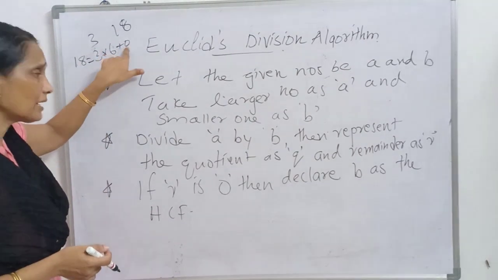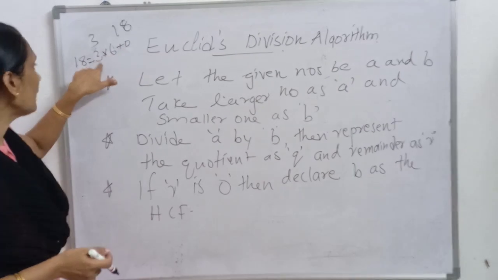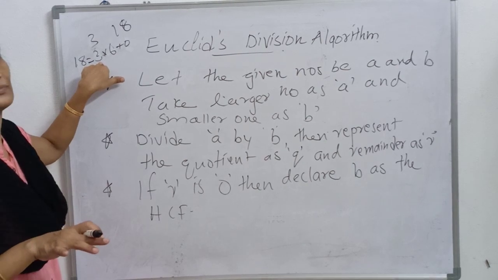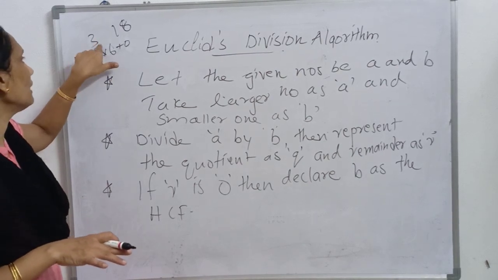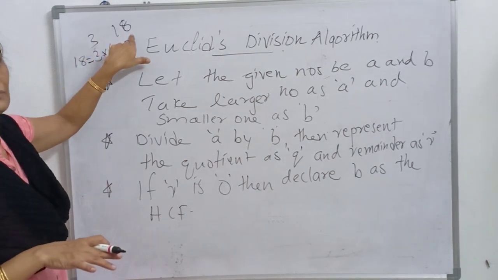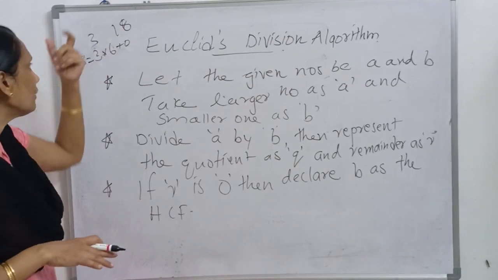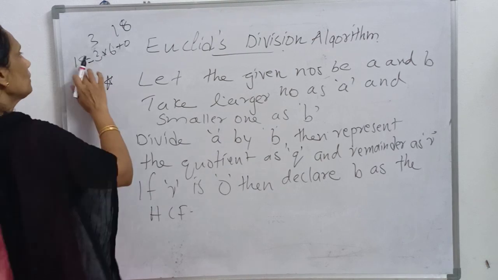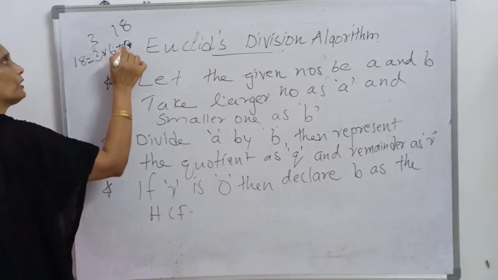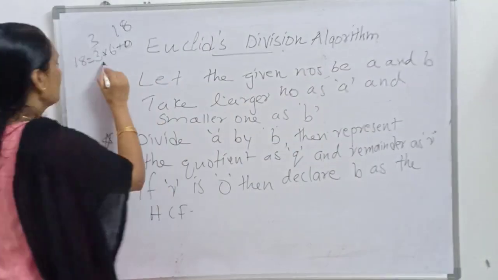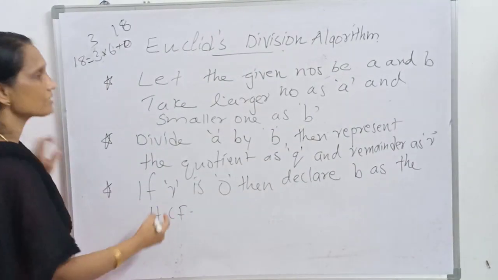When the remainder is 0, declare B, which is 3, as the HCF. So for 3 and 18, the HCF is 3, because in the first step itself we got the remainder as 0. So when the remainder is 0, declare B as the HCF.